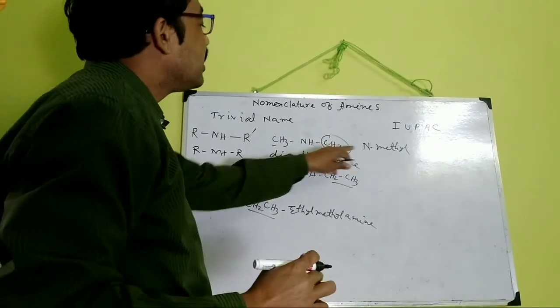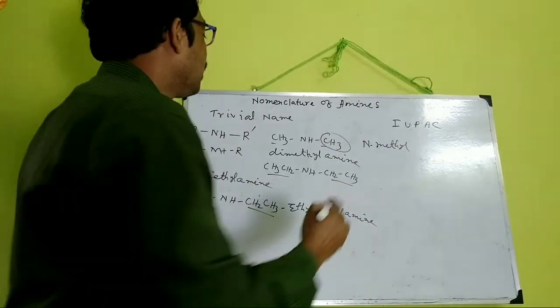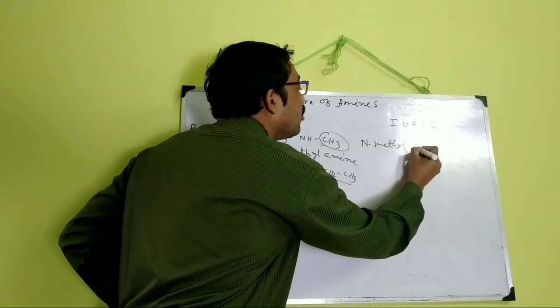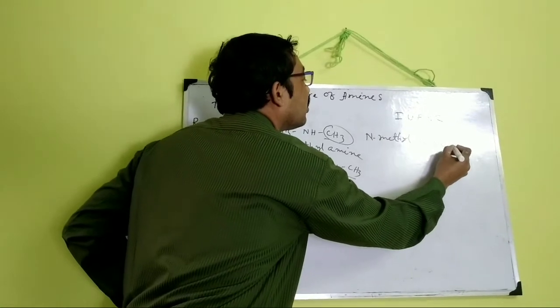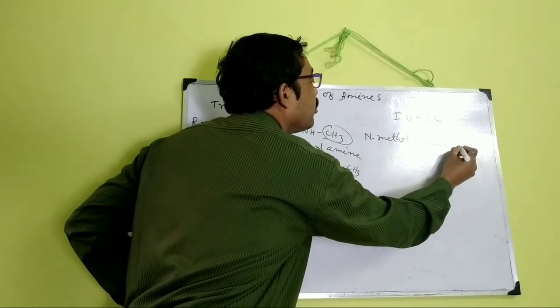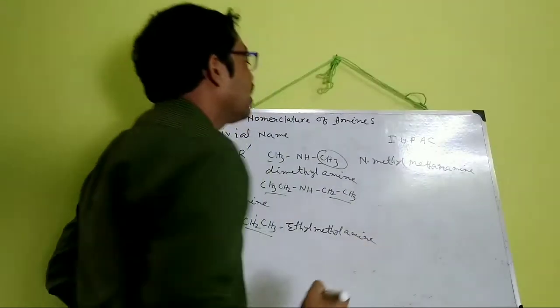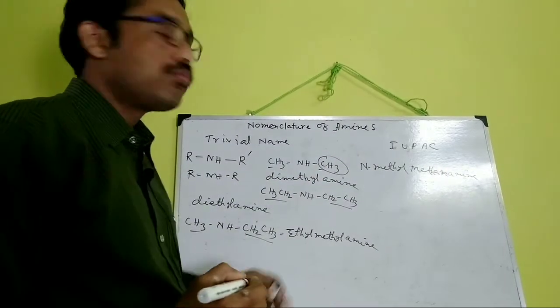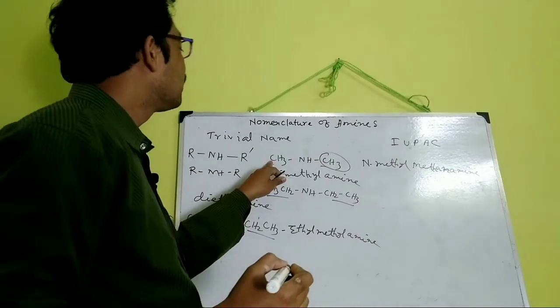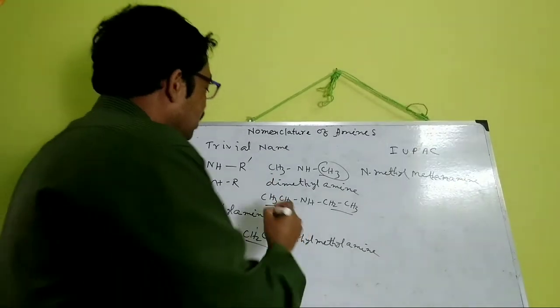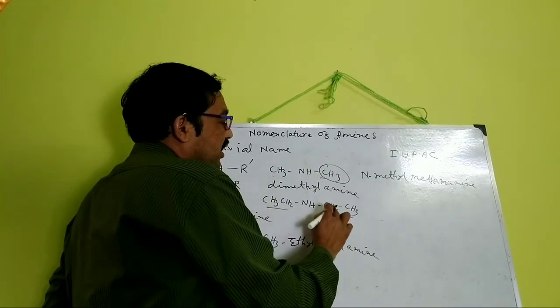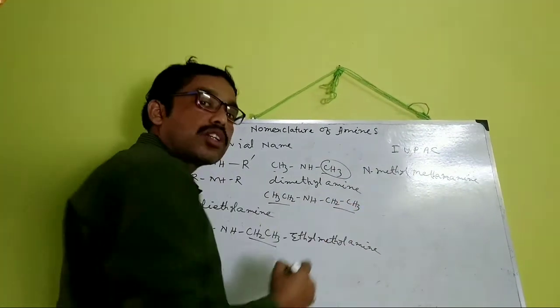So here N-methylmethanamine, since there is one carbon atom in both alkyl groups. CH3CH2NHCH2CH3, here there are two carbon atoms.